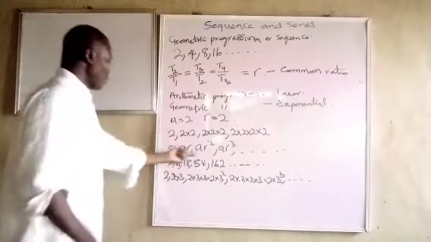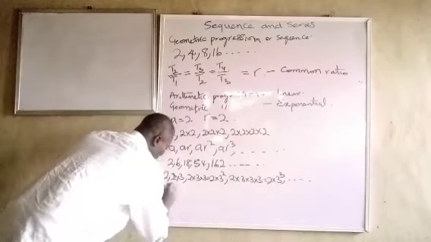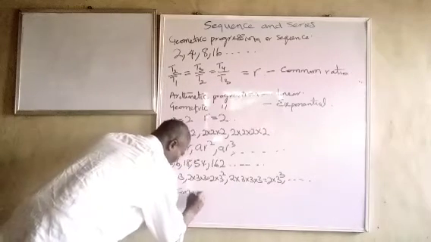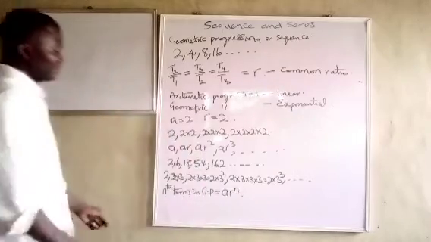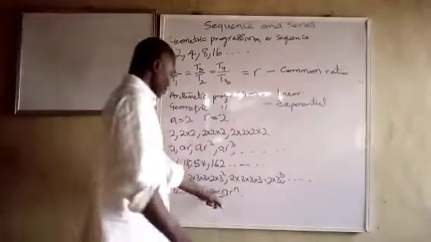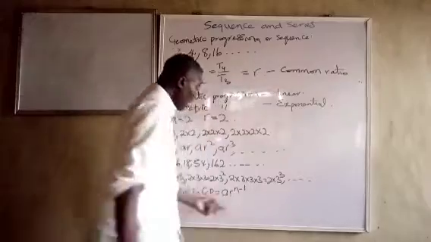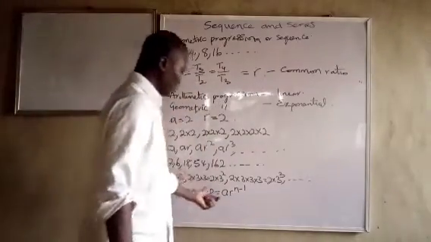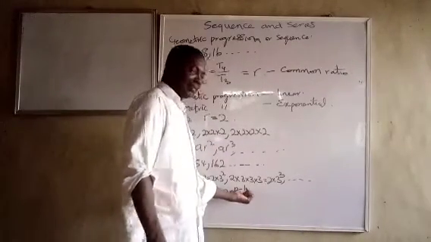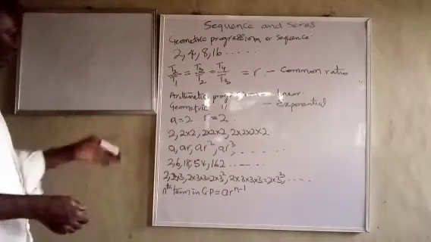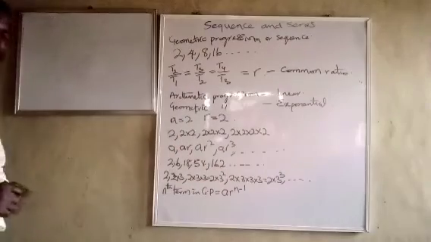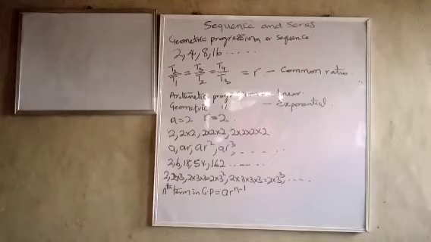So the formula for the nth term in GP is AR raised to power n minus 1, sorry. Where A is our first term, R is the common ratio, and n is the number of terms. So that's how we get our value for GP. You don't need to waste time on this.